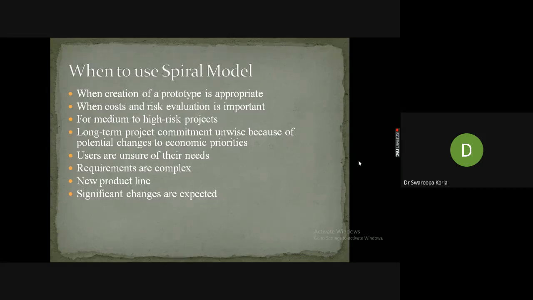In your BTech student projects, they won't select spiral, because you don't have financial risks generally, you don't have any long term commitment, and you are not changing the platform completely in the meantime. So generally we are not preferring it.